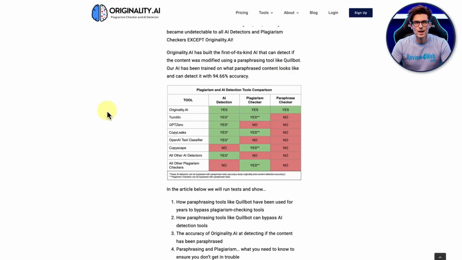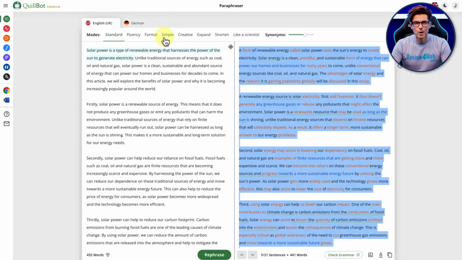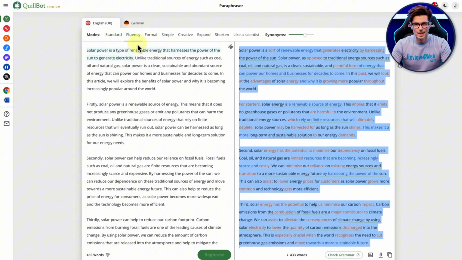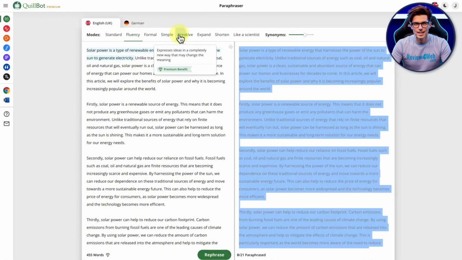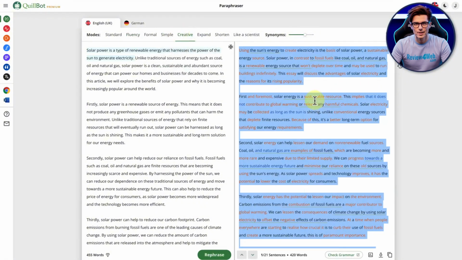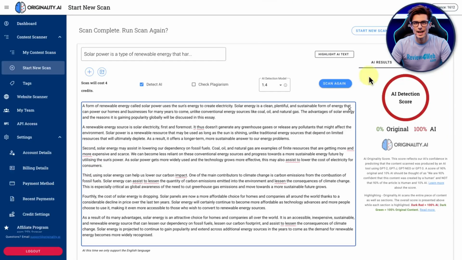So I started figuring out and playing around with Quillbot to see if there was a way around this by changing the fluency, increasing the number of synonyms, going to creative mode, and I could not get it through any way I tried to beat this detector. Couldn't do it.